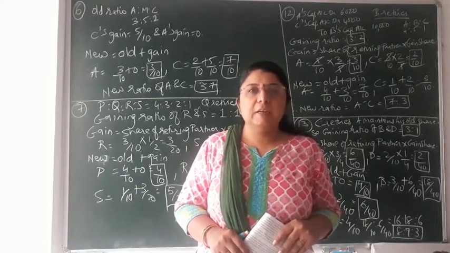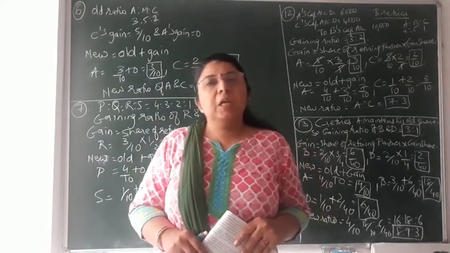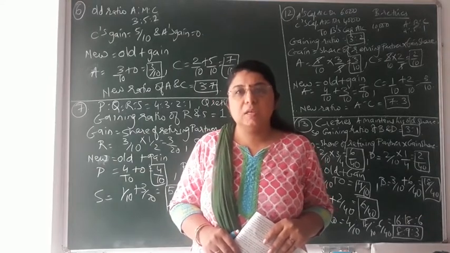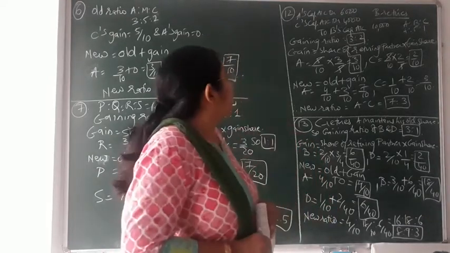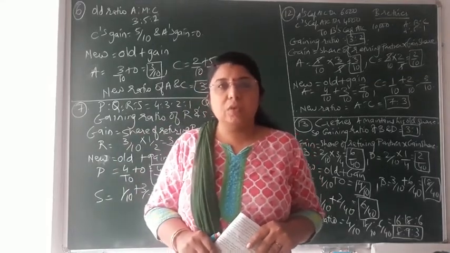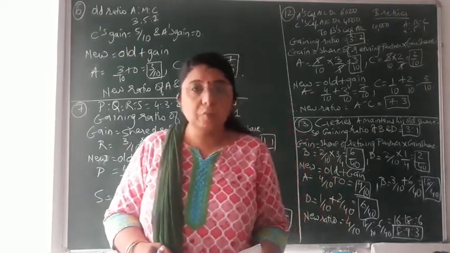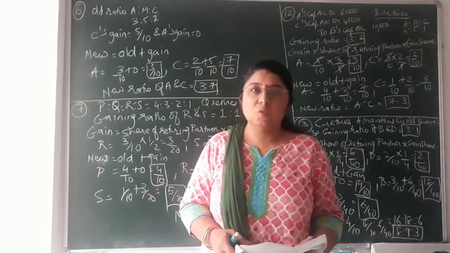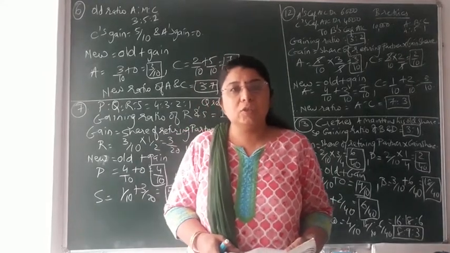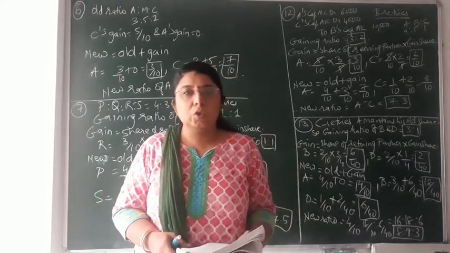Three sums that we had done from exercise question number 3, that is 1, 2 and 3, in the last video lecture. Now continuing with the same question number 3, I have taken question number 6, 7, 12 and 13 for today's video lecture. So let's move on with it. First of all, let us read question number 6, that is on page number 264 of your textbook. Students, you are already having the textbook, so whenever you are referring to the video lecture, do refer to it together with your textbook so that simultaneously you can refer to the question with the solution on the board.